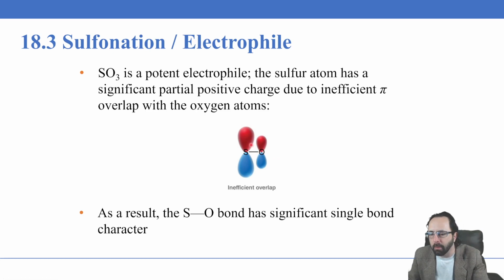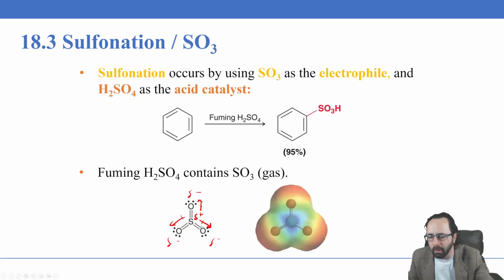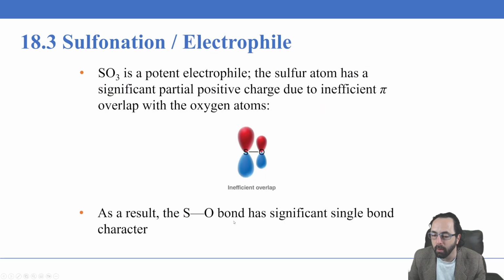So their overlap is not very good. It's better when the orbitals are of similar size. So the S-O bond has significant single bond character. I think it's a little easier just to think of the electronegativity and how the electrons in these pi bonds are not very evenly shared between the oxygen and the sulfur. The oxygen is much more electronegative and will pull the electrons its way.